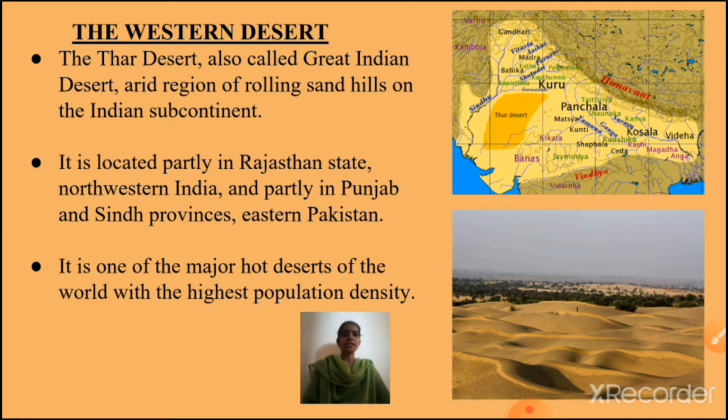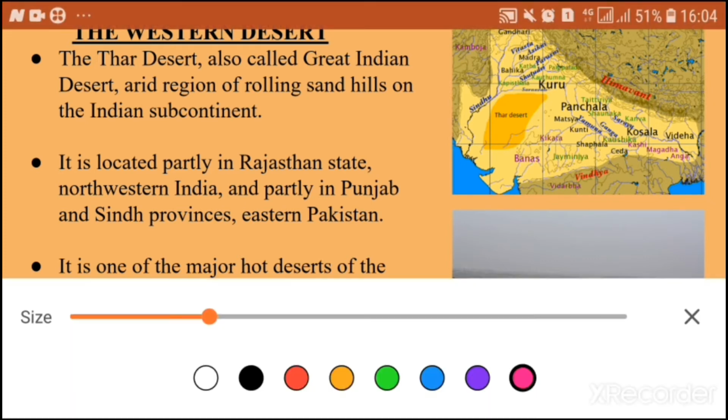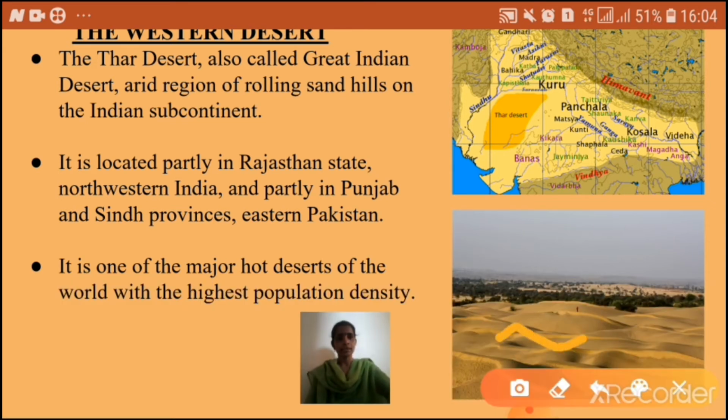The Western Desert. The Thar Desert, also called the Great Indian Desert, is an arid region of rolling sand hills. Look at this picture. These are sand hills, rolling sand hills on the Indian subcontinent.